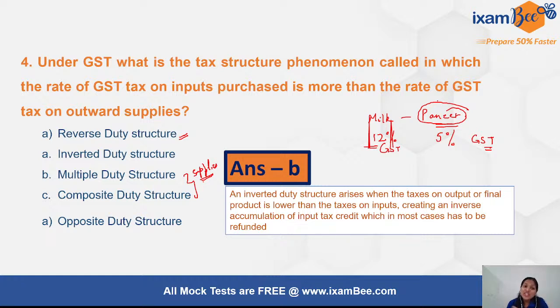So which GST will apply if you are making a combination of 2 or 3 products which fall into different GST tax slabs? So multiple and composite has to relate to that. And then opposite duty structure does not exist. So these terminologies are still applicable. Reverse, if you can write in the comments, I will answer towards the end what reverse duty structure means.